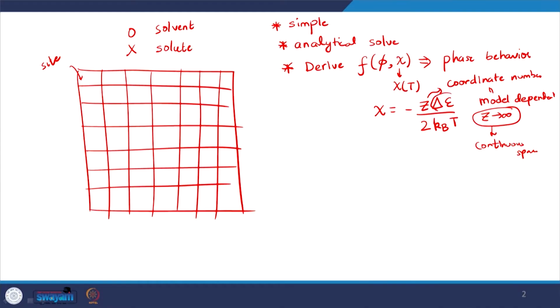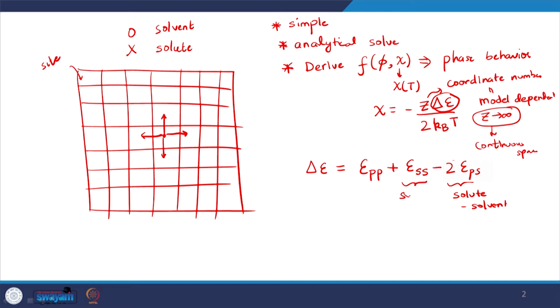Delta epsilon in some sense is still model dependent, because we have assumed that at any particular site you have interactions only between the nearest neighbors, but nonetheless delta epsilon included the solute solvent and solvent interactions, minus 2 epsilon ps, solute solvent, epsilon ss is solvent, and epsilon pp is solute.